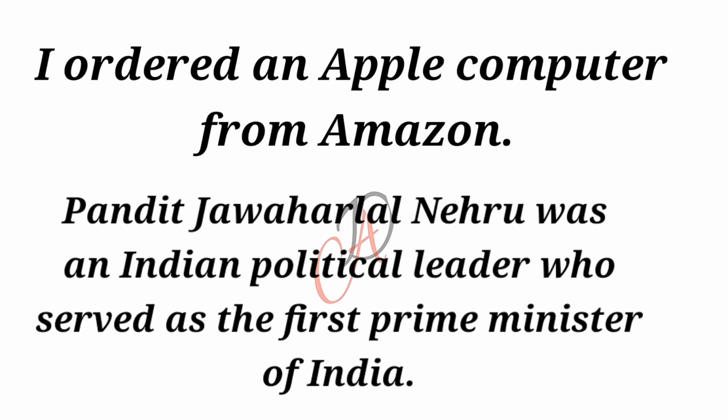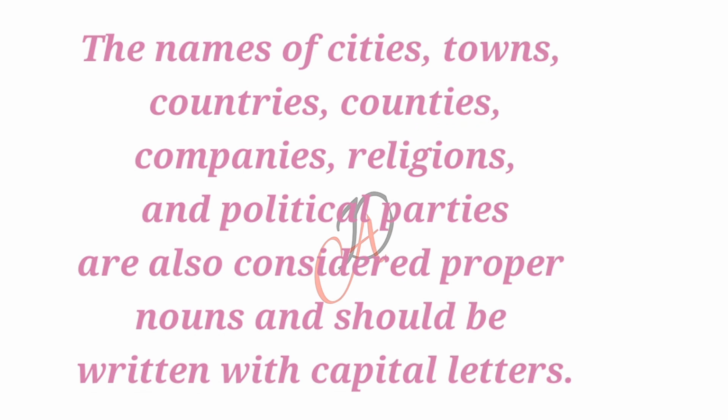When we look at both the examples closely, we can notice that in the first example, Apple and Amazon are capitalized because both the words are proper nouns. In the second example, Nehru, Indian, and India are all capitalized regardless of where they appear in a sentence because all these three words are proper names. Along with this, the names of cities, towns, countries, counties, companies, religions, and political parties are also considered proper nouns and should be written with capital letters.